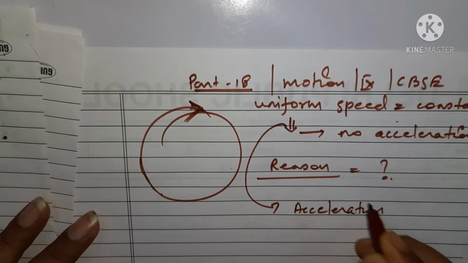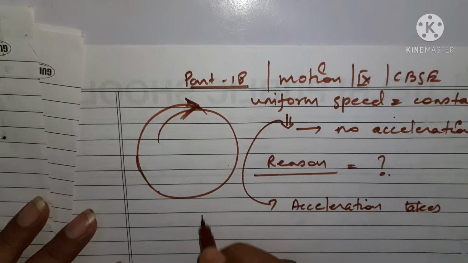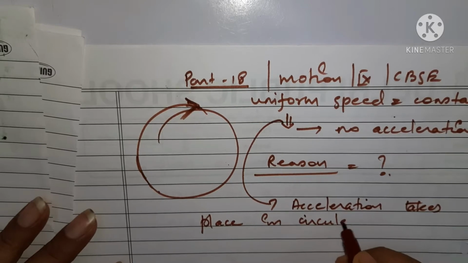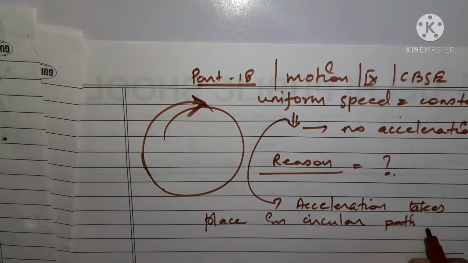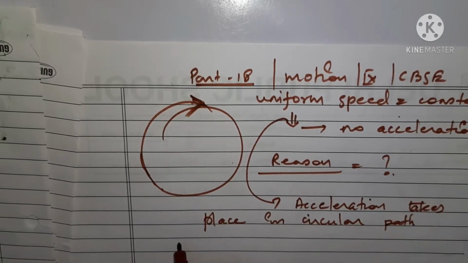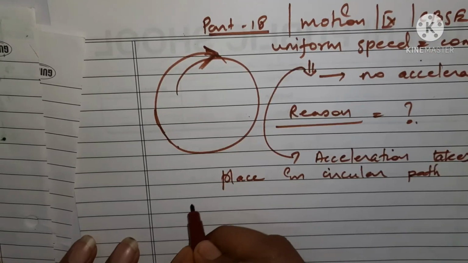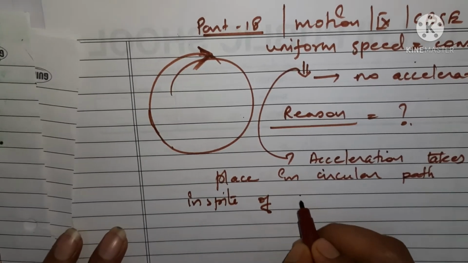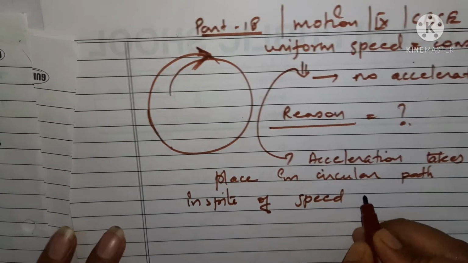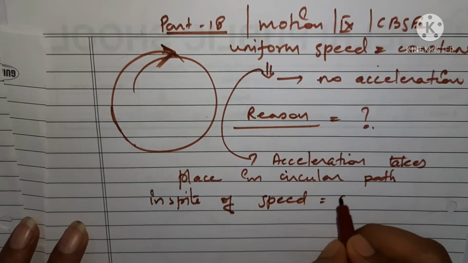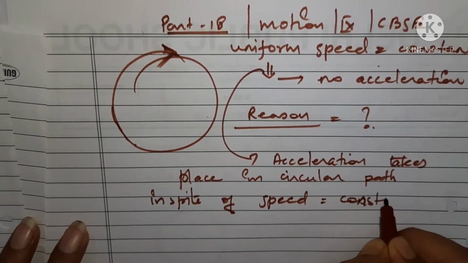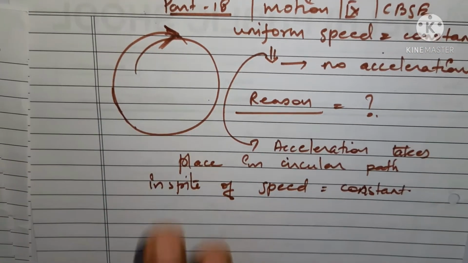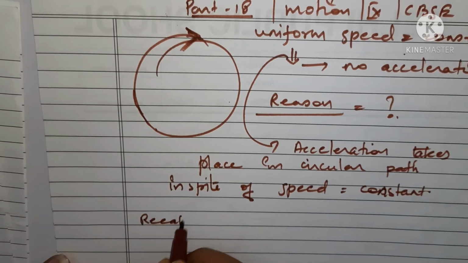Acceleration takes place in circular motion, in a circular path, in spite of the speed being constant. So how is it possible? It is possible. Let us recall the things which we have studied in the previous video.